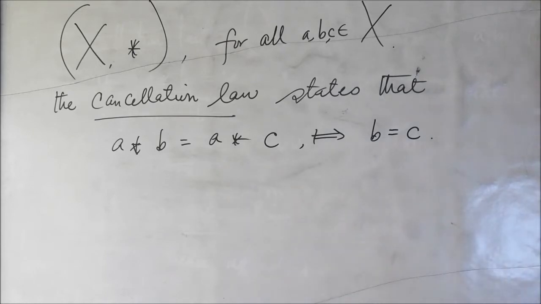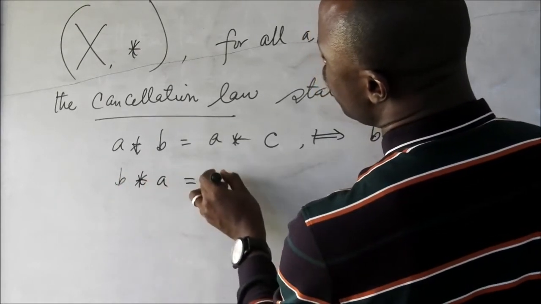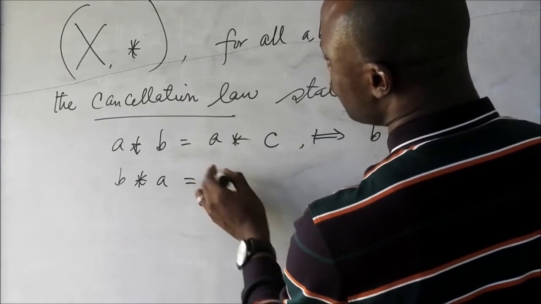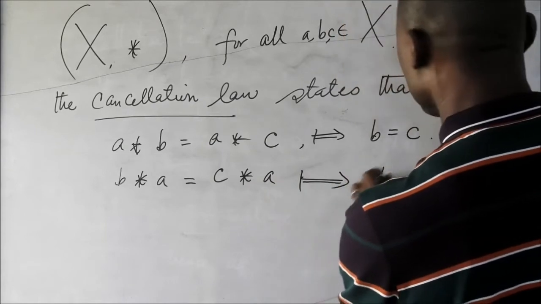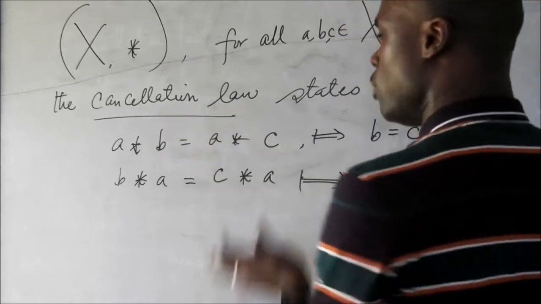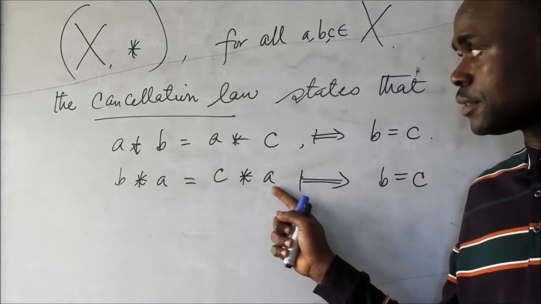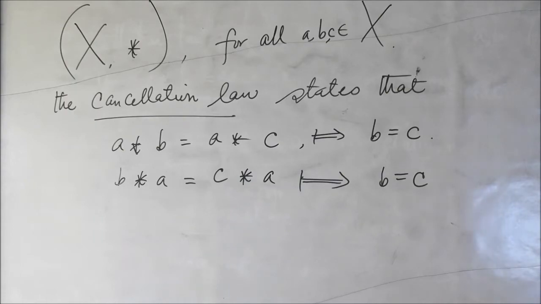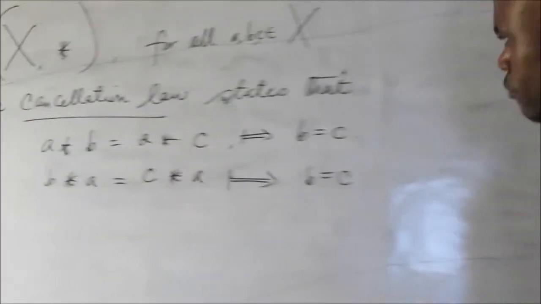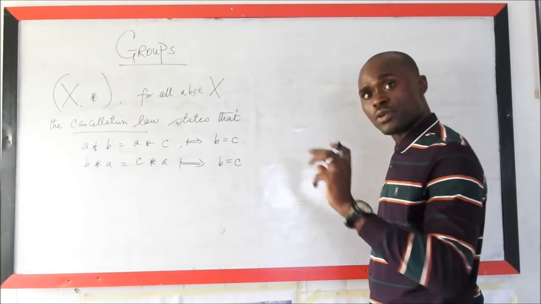This is actually the left cancellation law, and B asterisk A equals C asterisk A follows that B is also equal to C. This is the right cancellation law. This holds if A is different from 0, that is, if it is defined on that. Now, this is a very beautiful concept, cancellation law, we must understand.